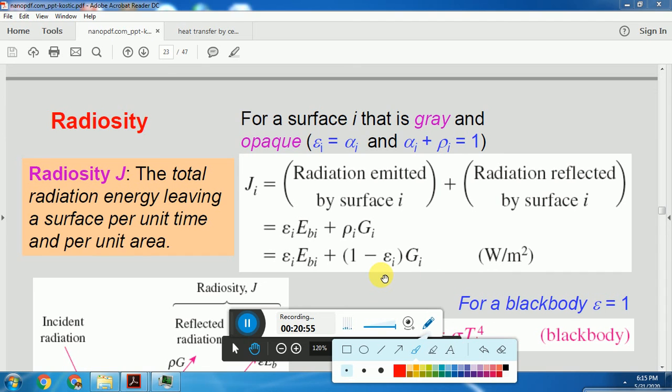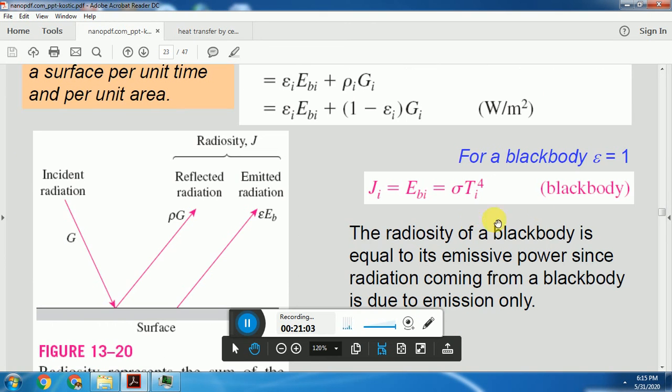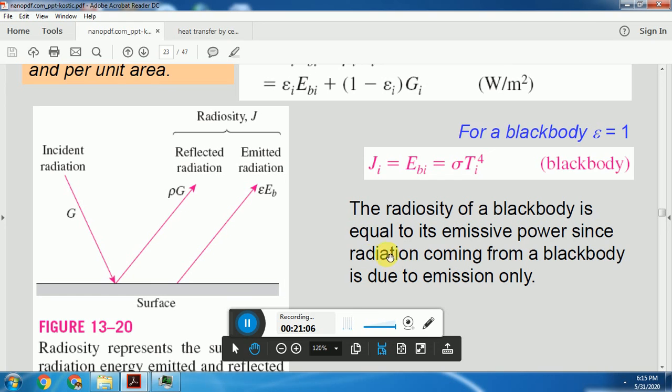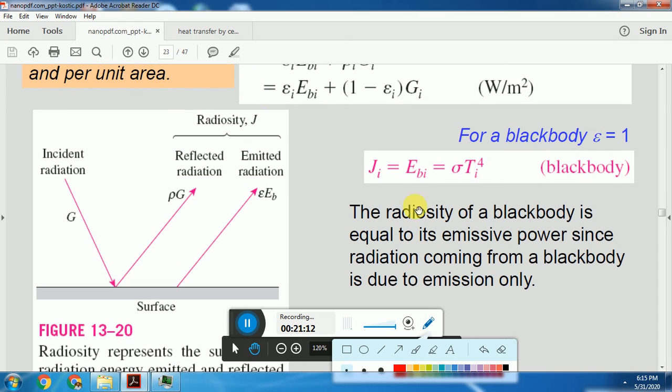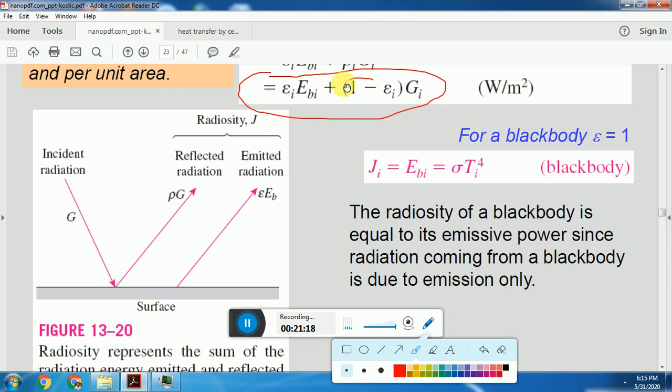For a black body, emissivity epsilon is equal to 1. Therefore, if epsilon is equal to 1, the reflection term will be equal to 0.